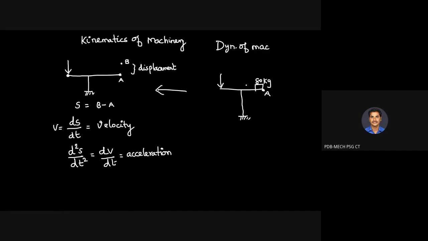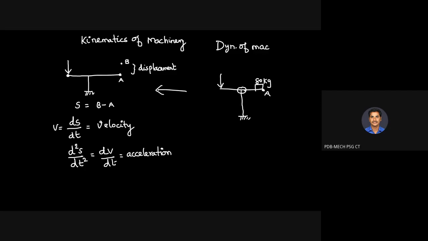So in this case, we consider raising this 80 kg, and sometimes we have frictional forces between this link and this link. So frictional forces are also considered.